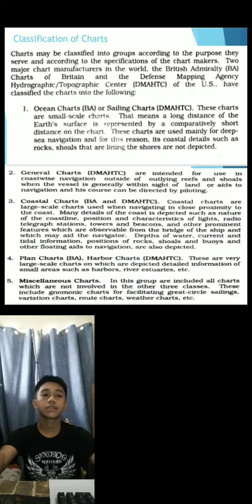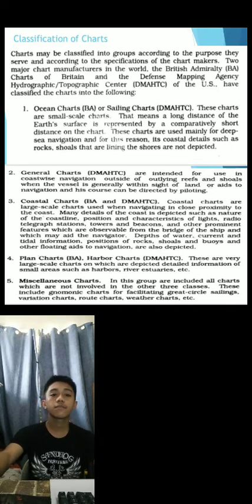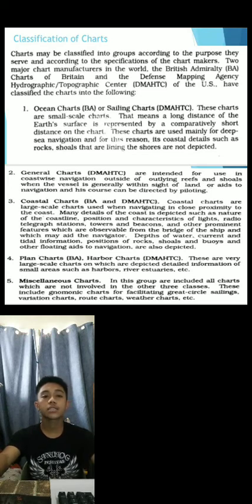Classification of charts. Charts may be classified into groups according to the purpose they serve and according to the specifications of the chart makers. Two major chart manufacturers in the world, the British Admiralty or BA charts of Britain, and the Defense Mapping Agency Hydrographic/Topographic Center or DMA-HTC of the US, have classified the charts into the following.